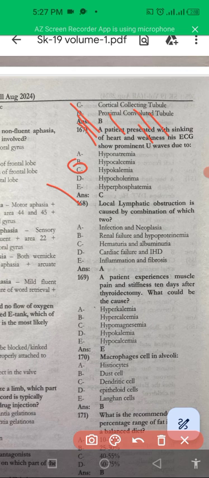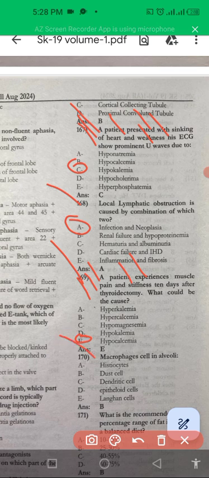Local lymphatic obstruction is caused by infection and neoplasia. A patient has experienced muscle pain and stiffness for 10 days after thyroidectomy. What is the reason? Now, thyroidectomy has been done, so the parathyroid glands may also have been removed. Hypocalcemia can develop because of parathyroid gland involvement.